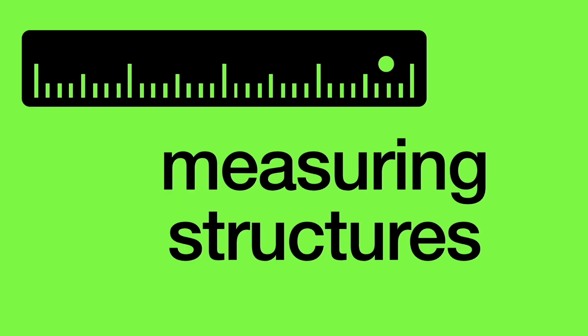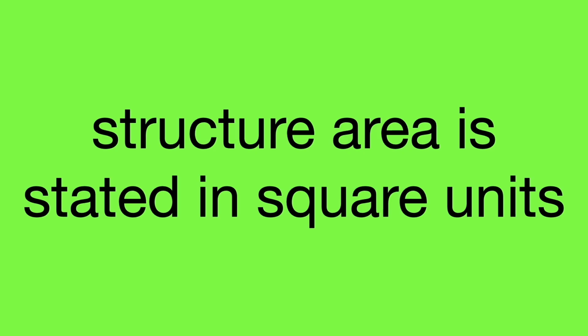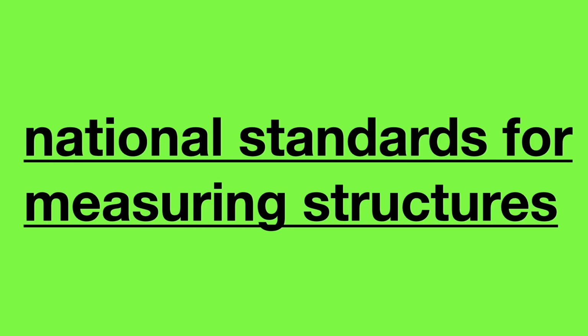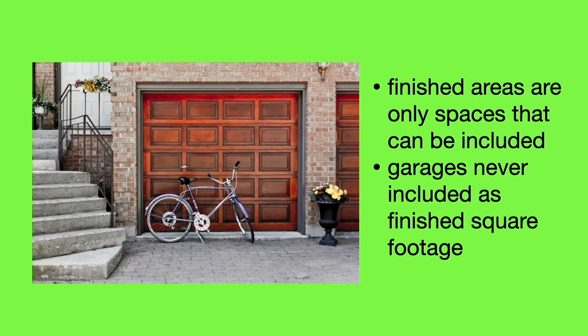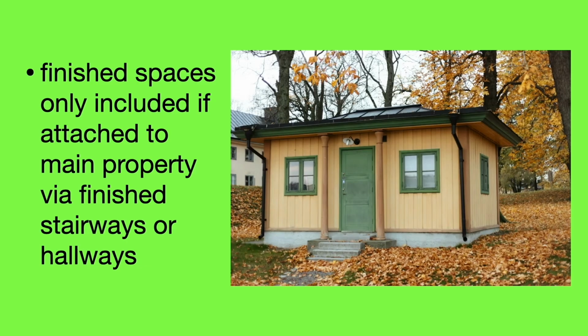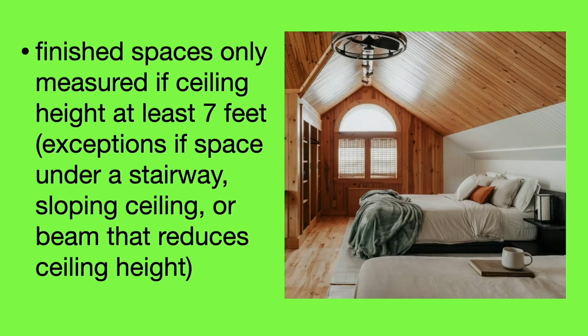Measuring structures. Structure area is stated in square units, for example, square feet, square yards, etc. National standards for measuring structures are that finished areas are the only spaces that can be included. Garages are never included as finished square footage. Finished spaces are only included if they are attached to the main property via finished stairways or hallways. Finished spaces are only measured if the ceiling height is at least 7 feet. There are exceptions, for example, if the space is under a stairway, sloping ceiling, or a beam that reduces ceiling